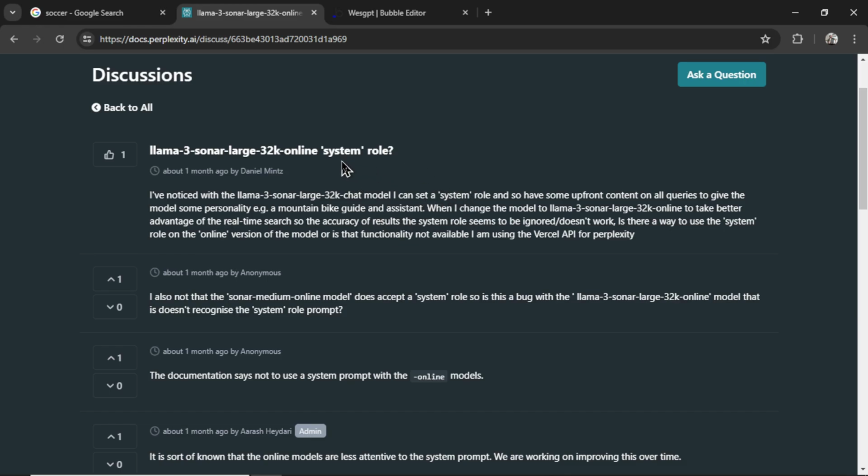So this person is talking about Llama 3 Sonar Large 32K Online. That is the large language model that we're using with the Perplexity API and its system role. This person noticed that the system role seems to be ignored or doesn't work with this model. And the online model means that it can search the web.